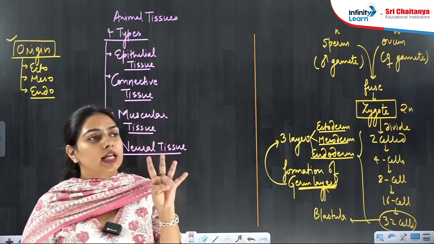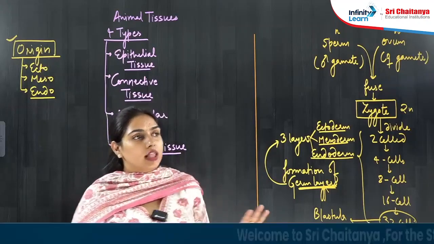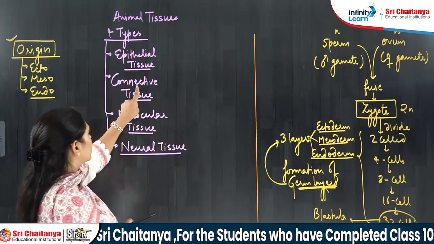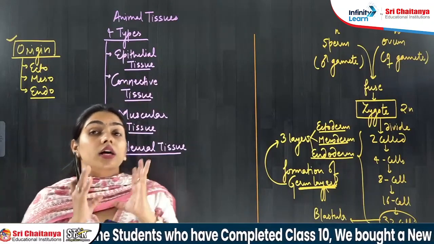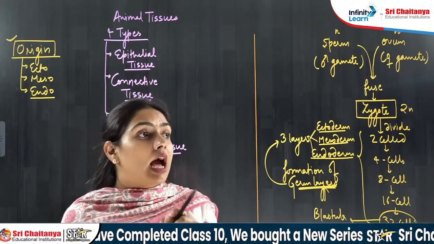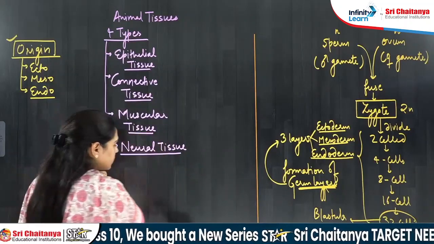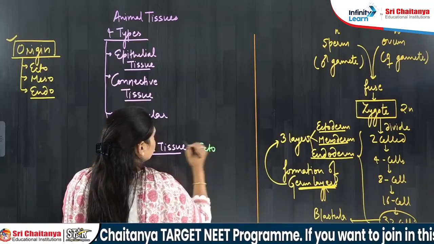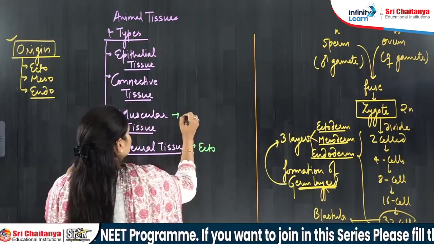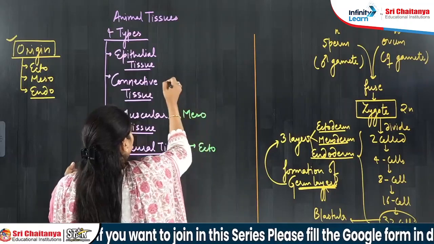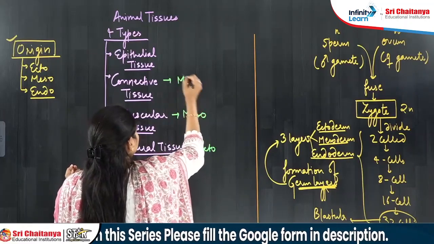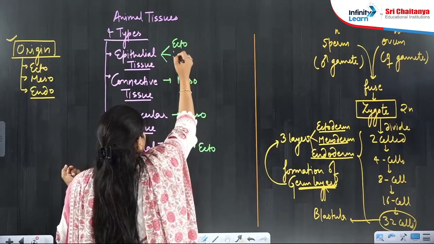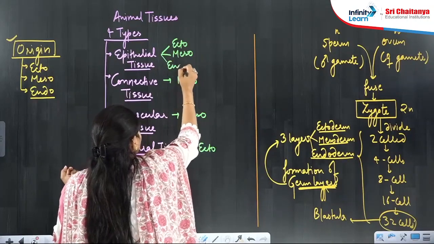How many types of tissues are there in us, in our body, in all the animals in which tissues are there? 4 types of tissues are there, right? Epithelial tissue, connective tissue, muscular tissue, and nervous tissue. Now, the origin of these tissues, if somebody will ask you that the neural tissue is formed by which germ layer? So the origin is beta ectoderm. The origin of muscular tissue, mesoderm. The origin of connective tissue, mesoderm.